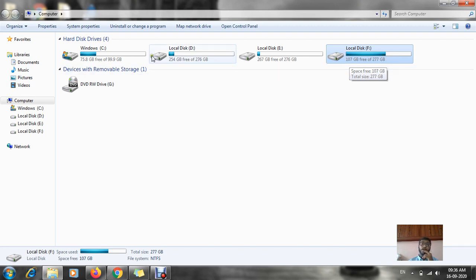Now all together, whenever we install a hard disk in our computer, after installing we have to give a partition. The reason is that we are giving a partition into C drive, D drive, E drive and F drive. Anyway, our data will be stored in our hard disk only. At last, your data will be stored in a hard disk. But the thing is, why are we giving the partition?